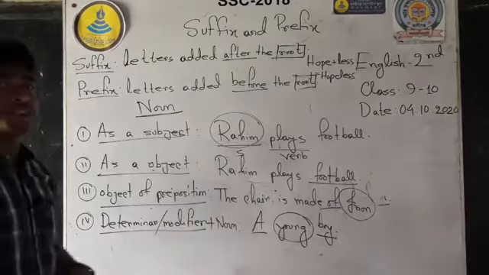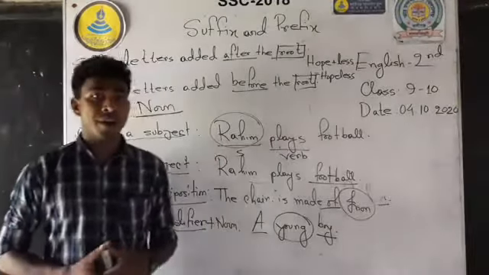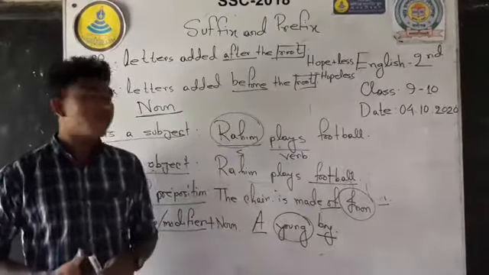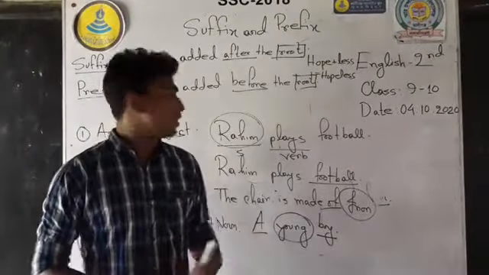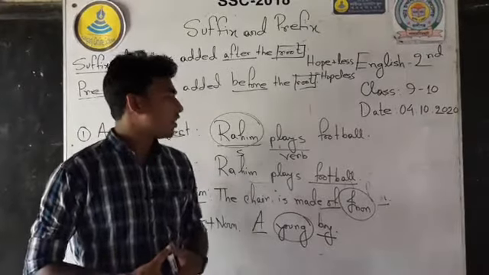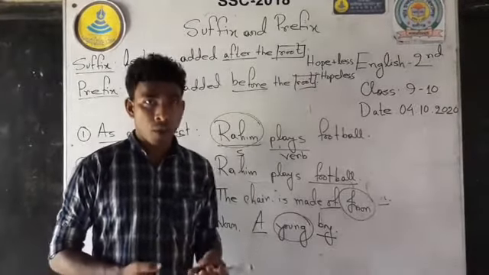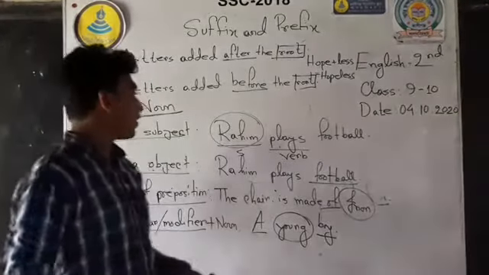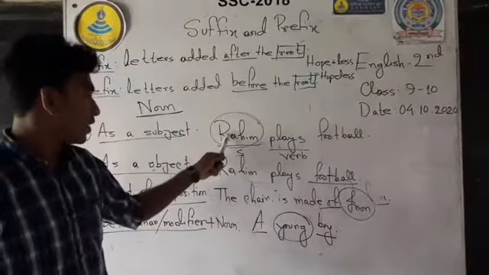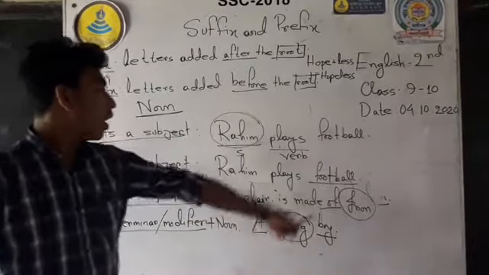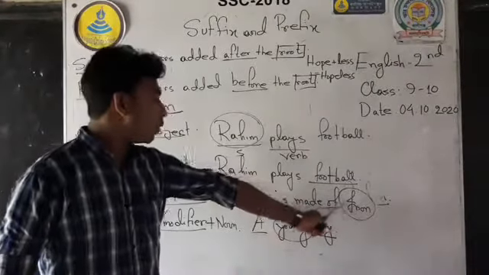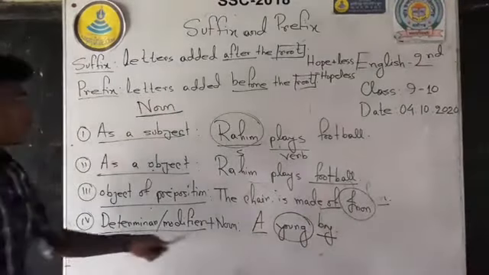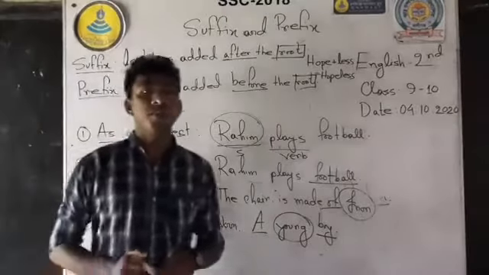In your examination, whenever you get a word to transform in suffix and prefix, at first look at which part of speech is appropriate for this place: noun, verb, adjective or adverb. If you see the subjective place, the object of a verb, after a preposition, or after a determiner and modifier, you can use noun in this place.